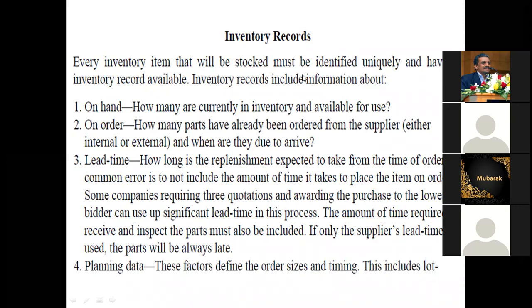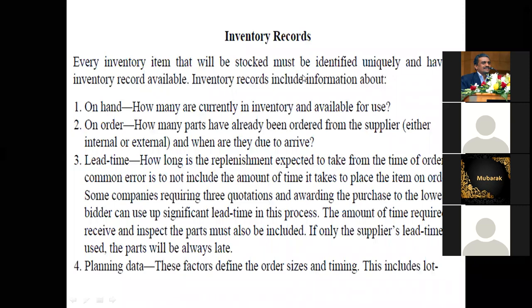On order: how many parts have already been ordered? Already you ordered from the supplier. How much have you ordered from the supplier? Either internal or external, you can order from inside or outside. And when are they due to arrive? When is it coming to your company?